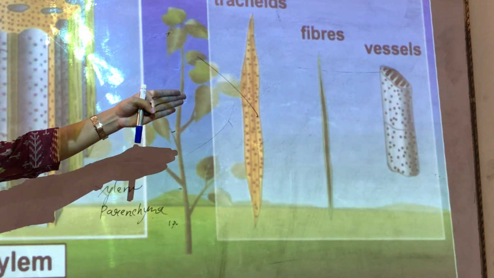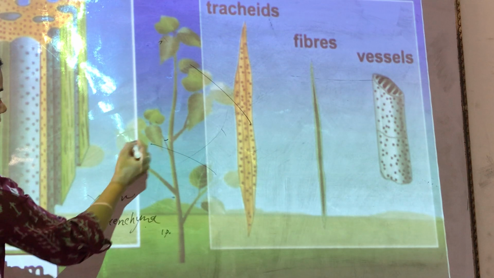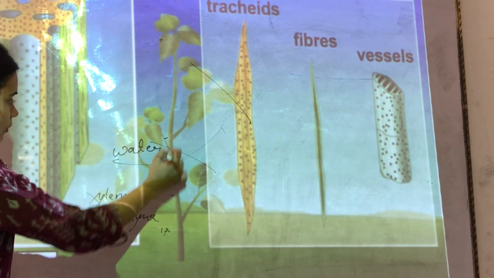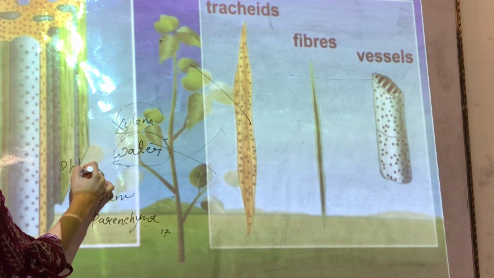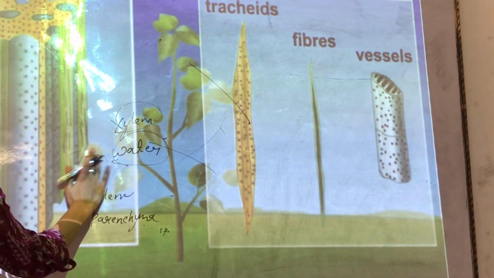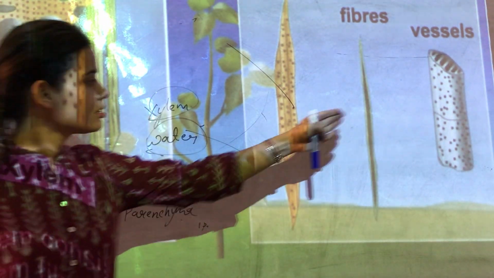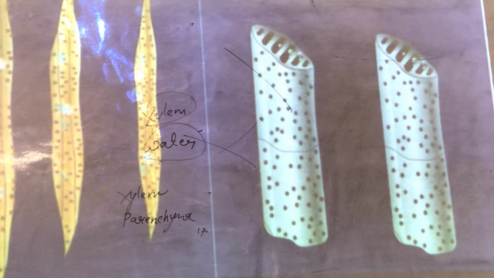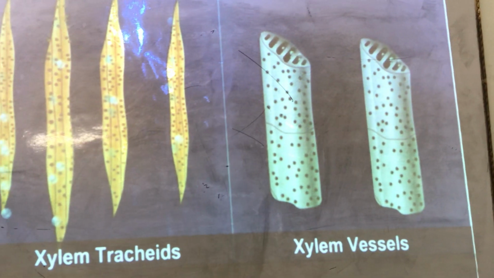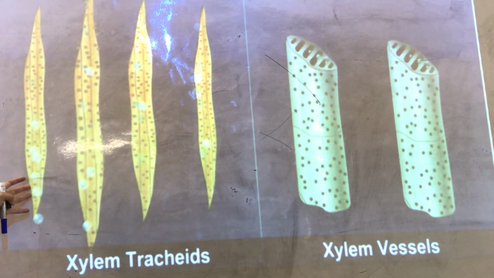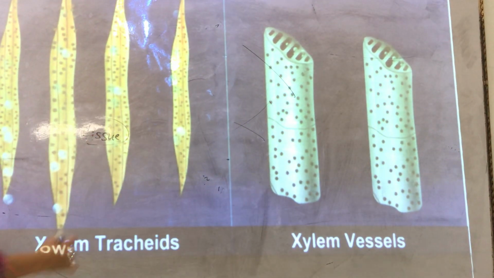They all have different roles, but all together they transport water. Always remember, xylem conducts water and phloem conducts food. Now let's talk about tracheids and vessels. I will take them separately. Now if you see the xylem, can you see the xylem? Yes, these are the xylem cells. Xylem is a tissue which is made up of so many different types of cells.